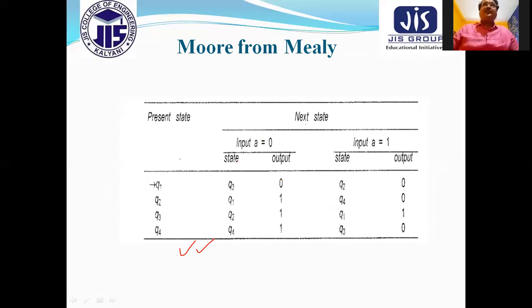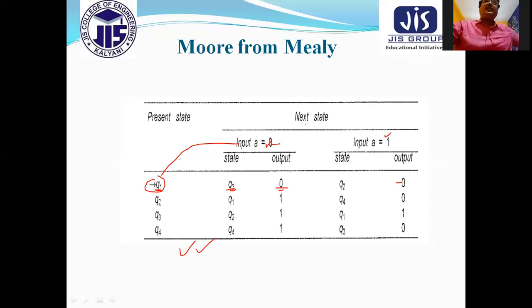Okay, so here you can see this is the present state, taking the input. We are producing the state Q3 and the output is 0. So for input 0 there is an output, for input 1 there is an output. For every input we are getting the output, and the present state is also available.